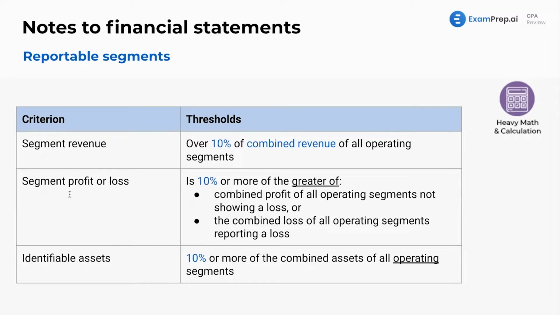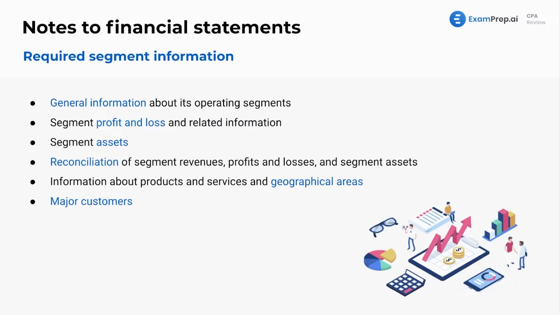Lastly, assets. So it's the same process for each. It's just revenue, profit and loss, and assets. So if we have, let's say, 15% of all the assets of Walmart in Walmart Mexico, then Walmart Mexico will be its own reportable segment. We'll see questions about that. They're not too crazy, but let's keep talking about all of our reportable segments.